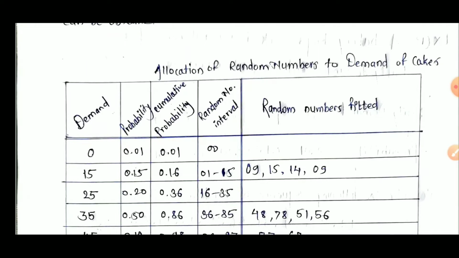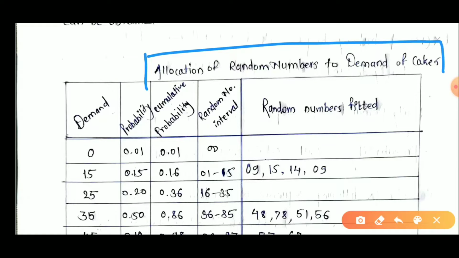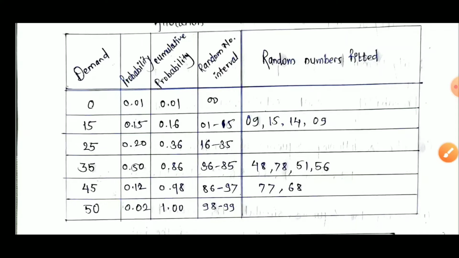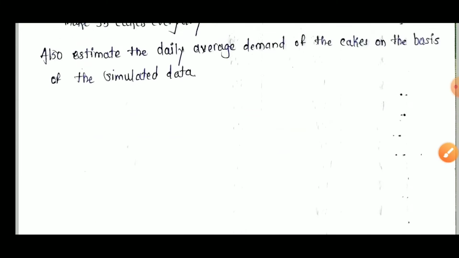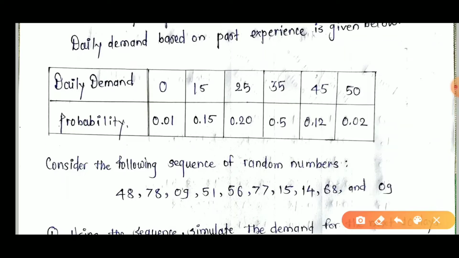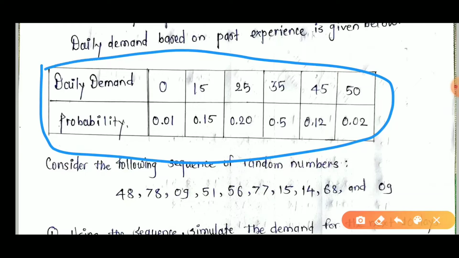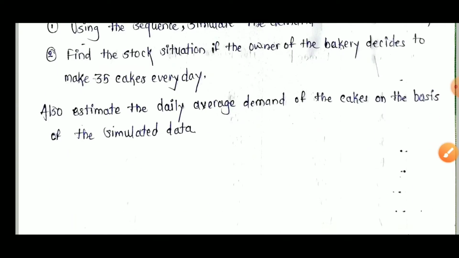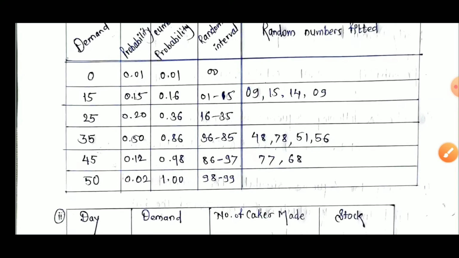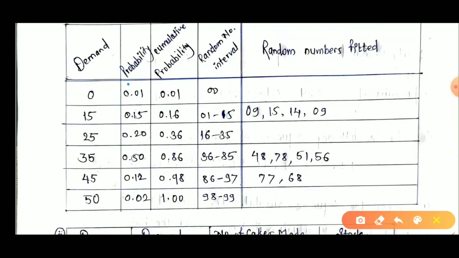Now we have to prepare the table, which indicates the allocation of random numbers to the demand for cakes. The demand is already given in the question: 0 cakes, 15 cakes, 25 cakes, 35 cakes, 45 cakes and 50 cakes. We use this daily demand and probability for further calculations. The first column is demand, and the second column is probability.